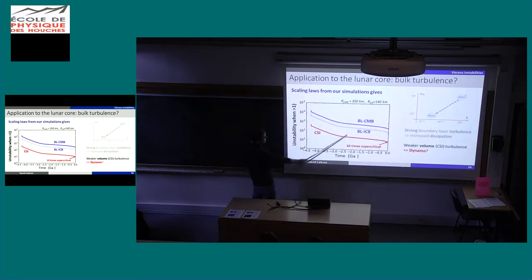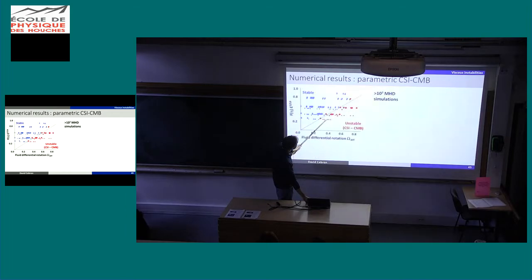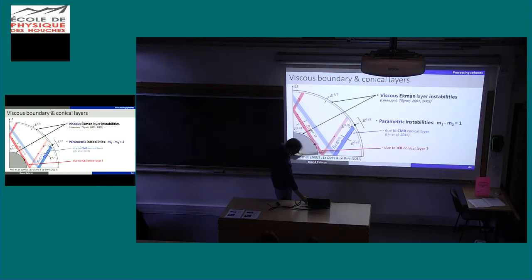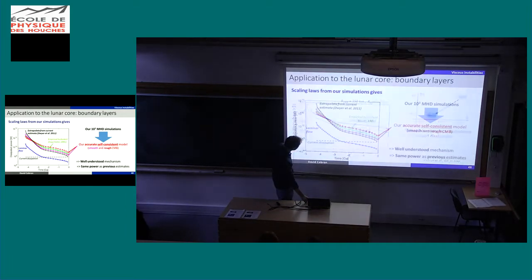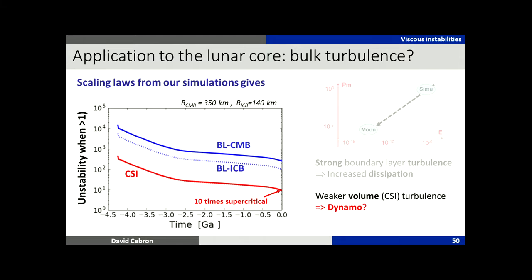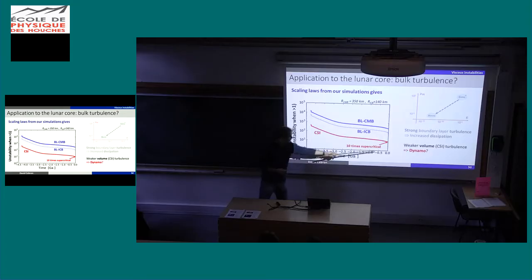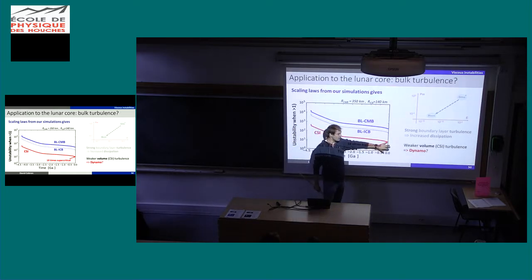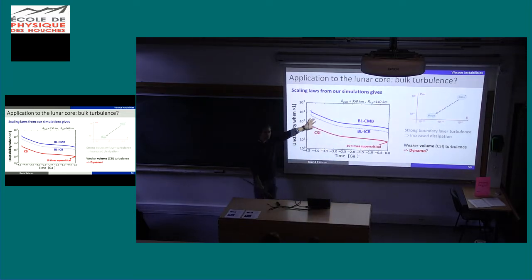So that was the instability associated with the Ekman layer, and the instability associated with the internal shear layer, this one here. This one is less unstable, but still we have a factor 10 today and 100 in the past. So two important things. First, according to that, the lunar core is still turbulent today. Probably not enough to drive a dynamo, but it was much more turbulent in the past. That's a good thing.